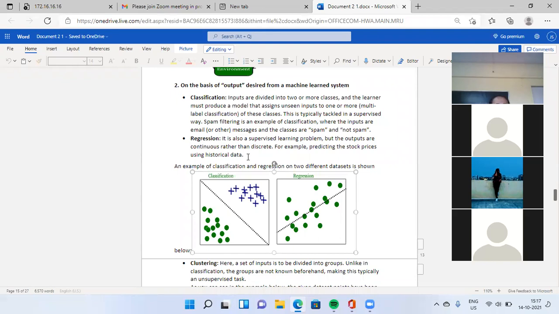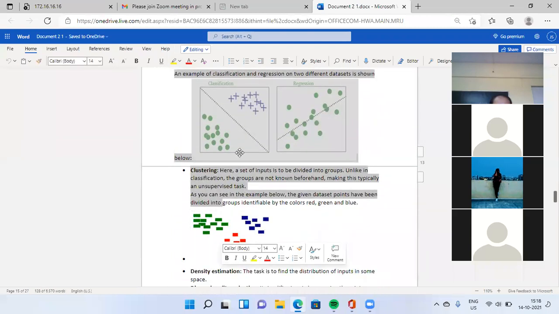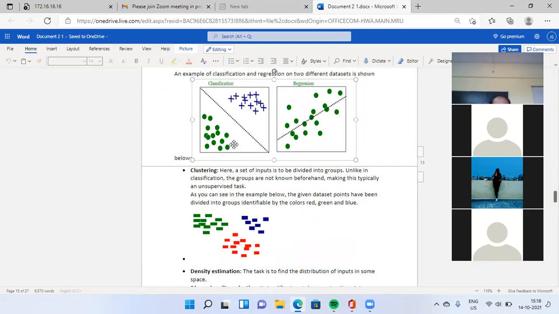When we decide the price of your product, with the help of your historical data or your stock, you decide exactly what the price of your product will be. An example of classification and regression on two different data sets is shown. This is the classification stage. They are divided into two parts. In regression, there is no division.